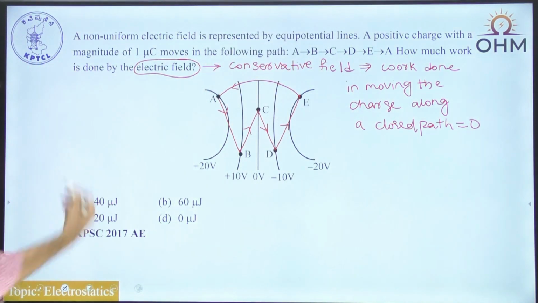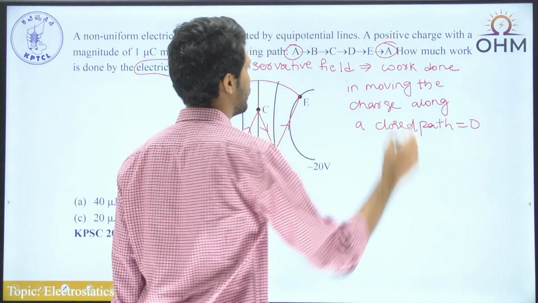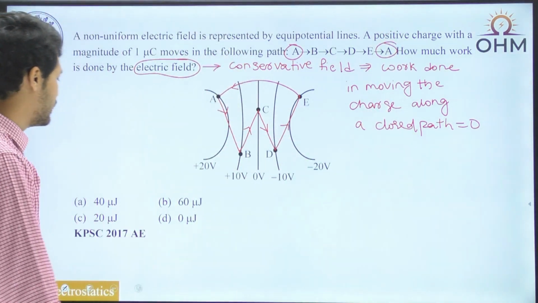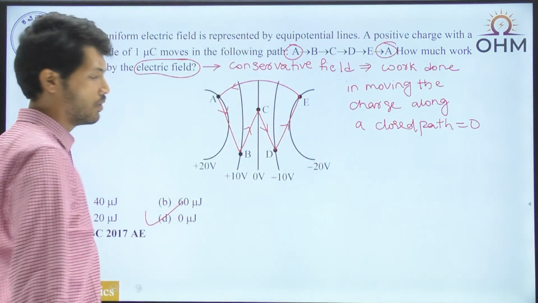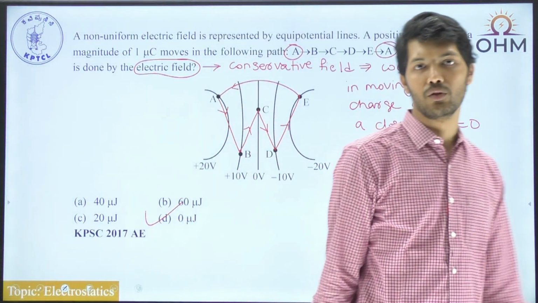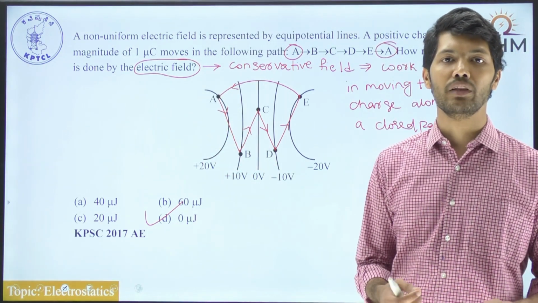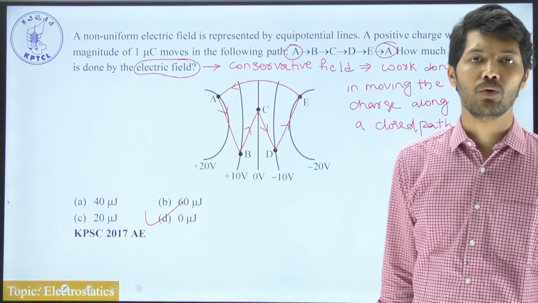Okay. So since whatever is the path given to us is again the closed path. How can you say that this is a closed path? Because the initial point as well as the final point both are same, and hence this is a closed path, and hence the work done is equal to 0 microjoules. Okay, a very simple question, but rather this is a conceptual question. You have to know that electric field is a conservative field, because of which the work done in moving the charge along a closed path becomes equal to 0.